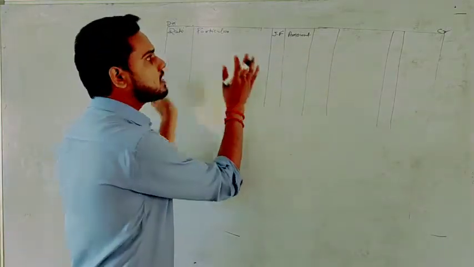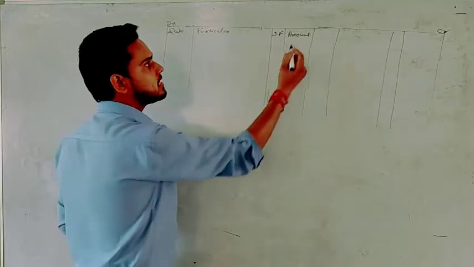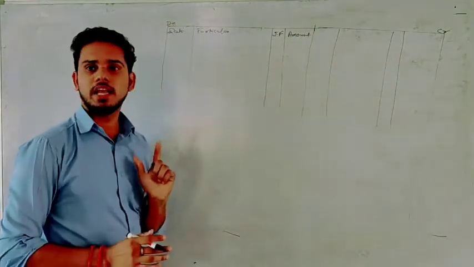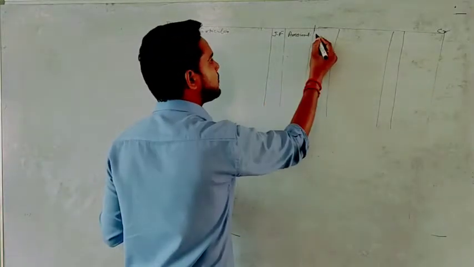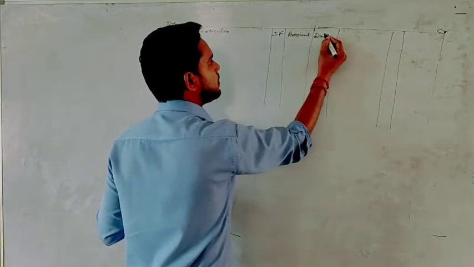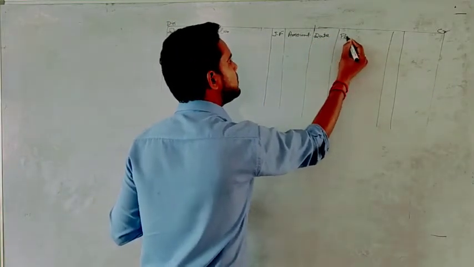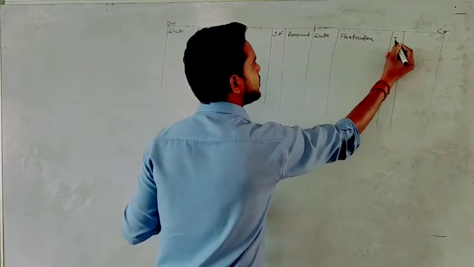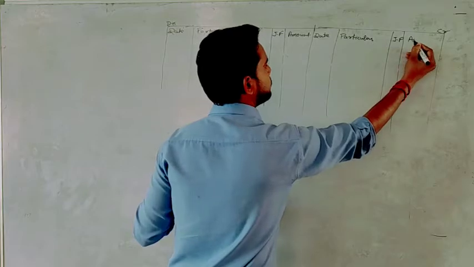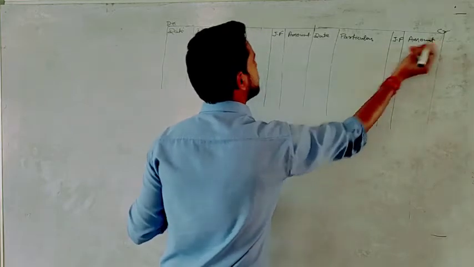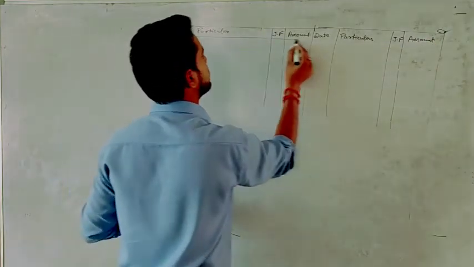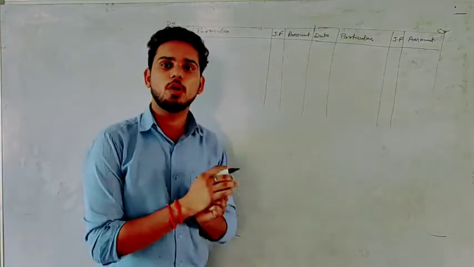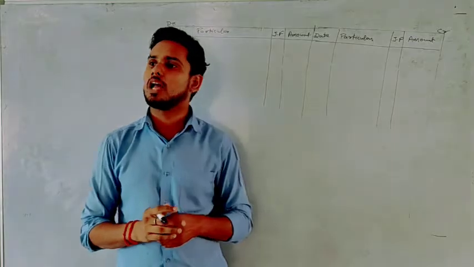Same way, all the same columns will be on the credit side. From here to last is the credit side, okay? So on the credit side, the first column will be date, then particulars, then JF, and then amount. No confusion? Okay. So this is the format of ledger, or you can say the format of account.